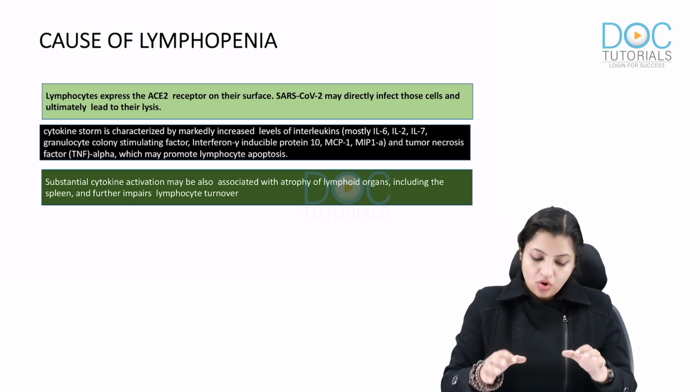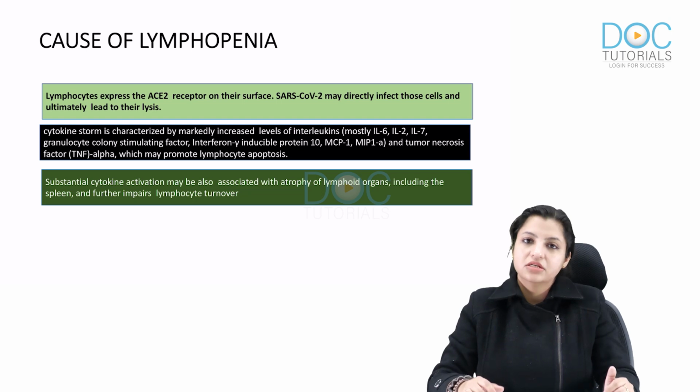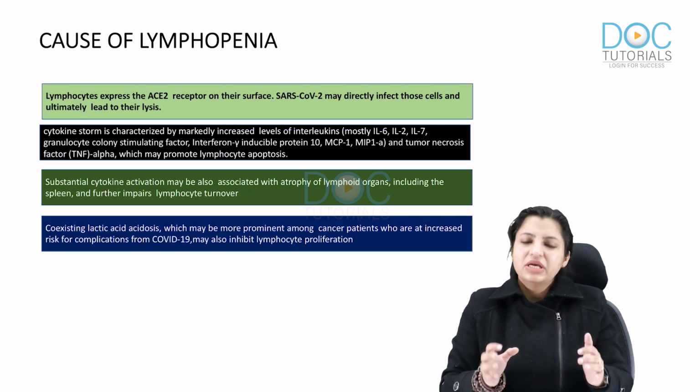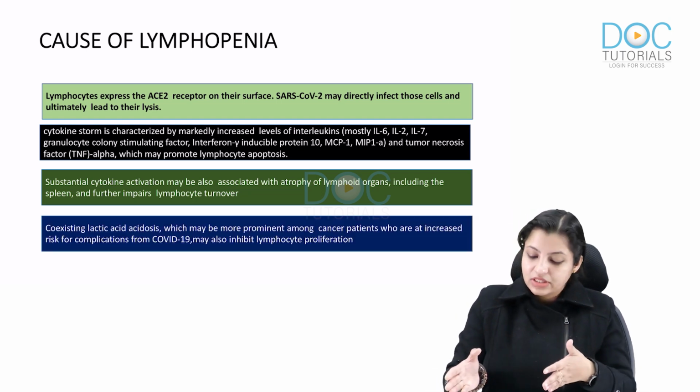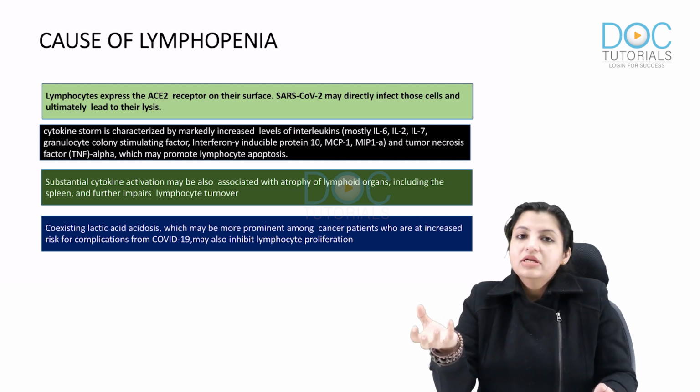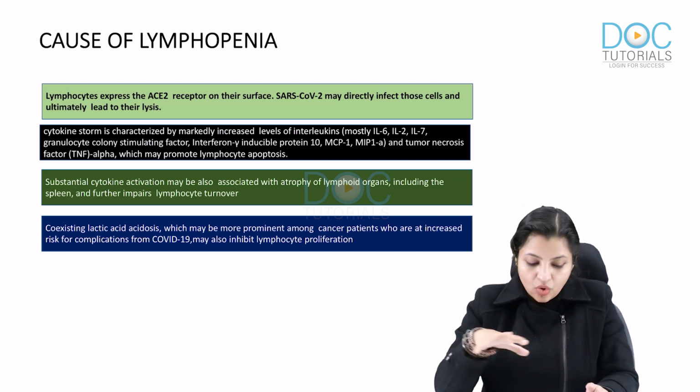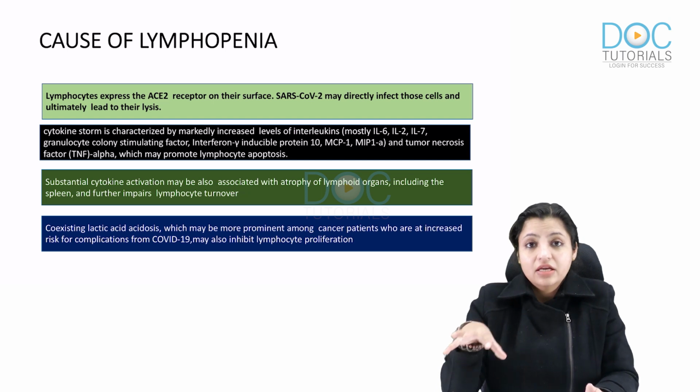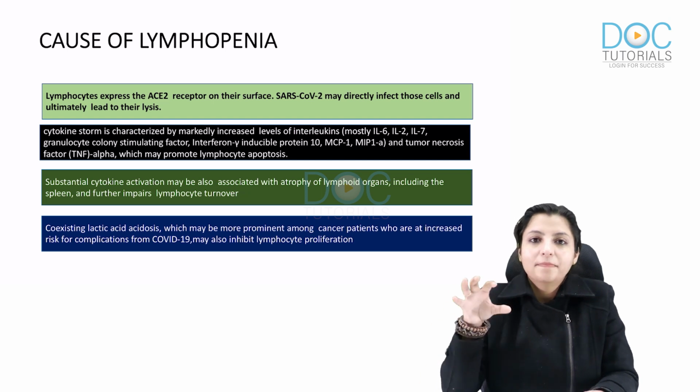and this will impair lymphocyte turnover. And the last, the patient also has lactic acidosis, which can inhibit lymphocyte proliferation. So all these total effects occurring in COVID cause lymphopenia.